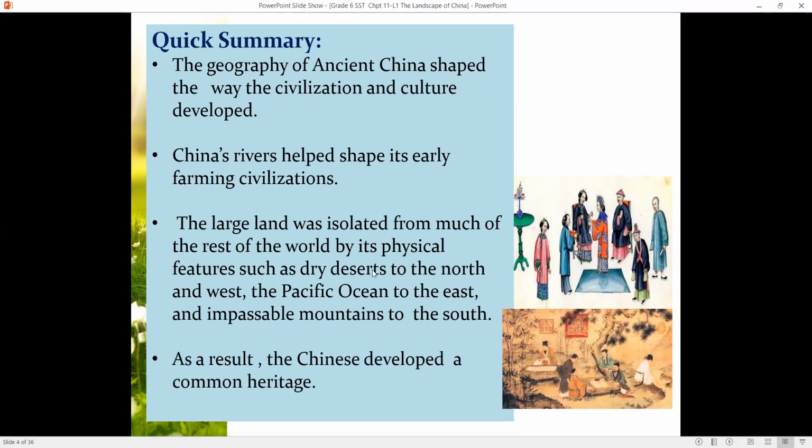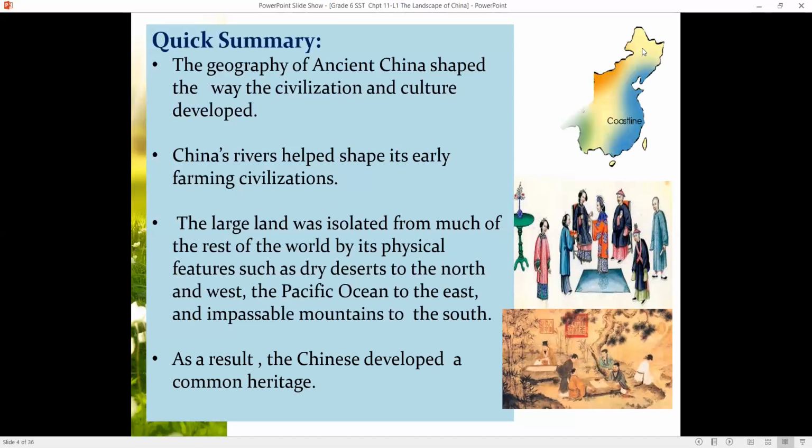As a result, because of this natural barrier around China, the Chinese developed a common heritage. Why? Because the Chinese believed that they were the only civilization at that time. They did not know about the other civilizations because of this natural barrier.